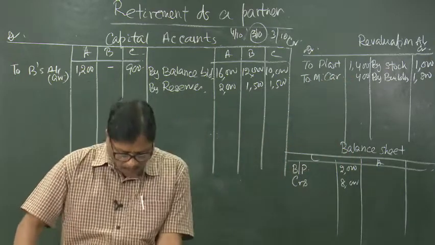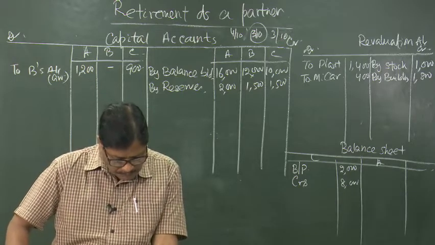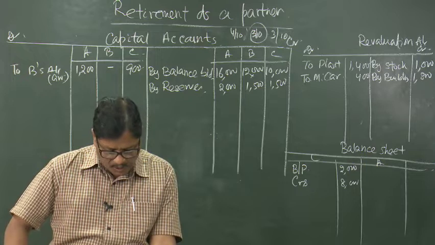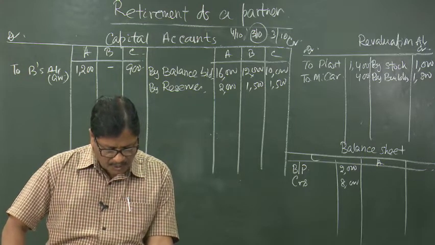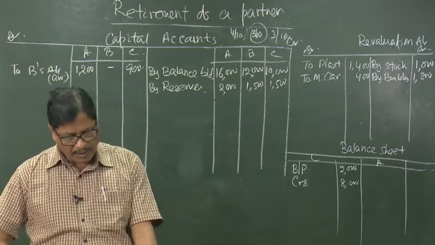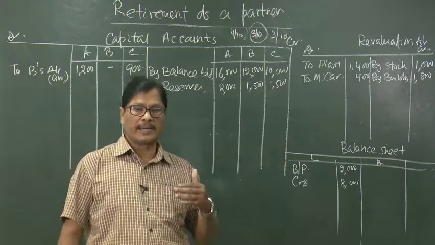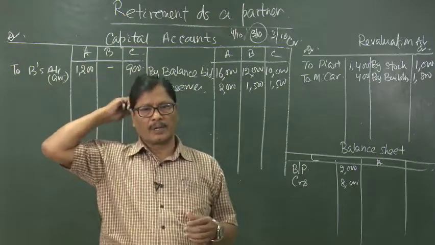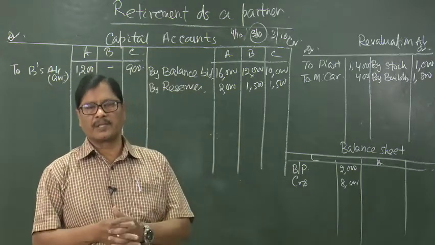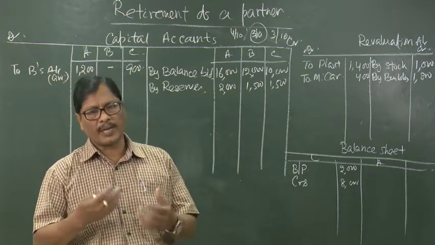Then, the liability for the payment of gratuity to workers, 2,000, is not yet recorded in the books, but the same is to be provided for. So, when 2,000 rupees is there, there is an increase in the value of a liability. We have to make a provision. Previously, this provision was not there. We have to make a provision out of the profit.